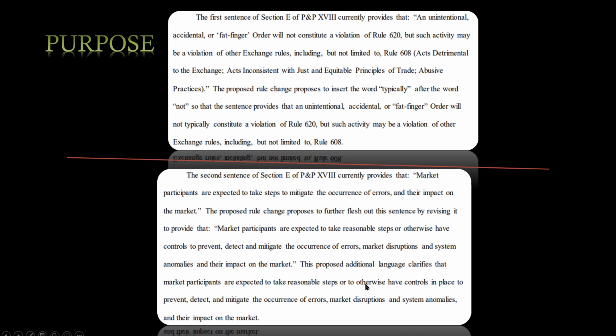The second sentence of the section provides that market participants are expected to take steps to mitigate the occurrence of errors and their impact on the market. The proposed rule change proposes to further flesh out this sentence by revising it to provide that market participants are expected to take reasonable steps or otherwise have controls to prevent, detect, and mitigate the occurrence of errors, market disruptions, and system anomalies and their impact on the market. This proposed additional language clarifies that market participants are expected to take reasonable steps or to otherwise have controls in place to prevent, detect, and mitigate the occurrence of errors, market disruptions, and system anomalies, and their impact on the market.